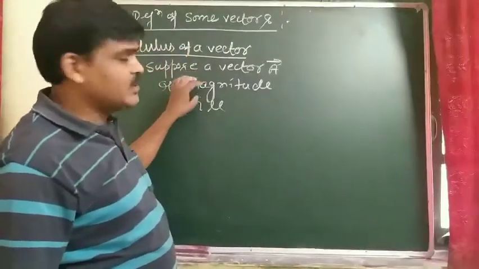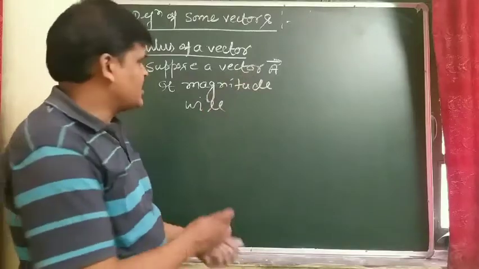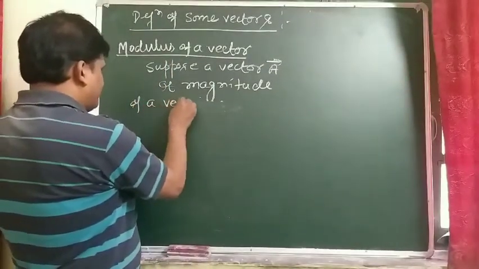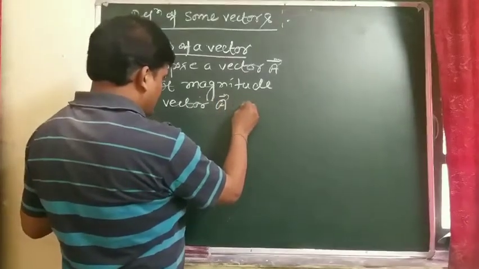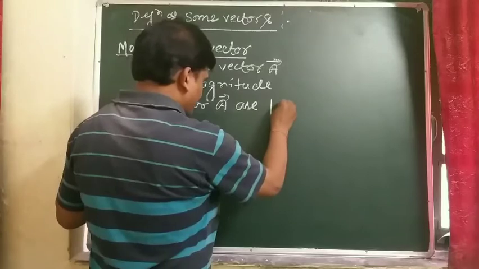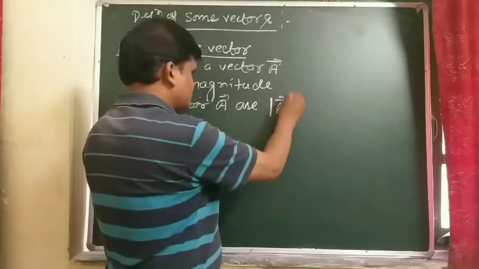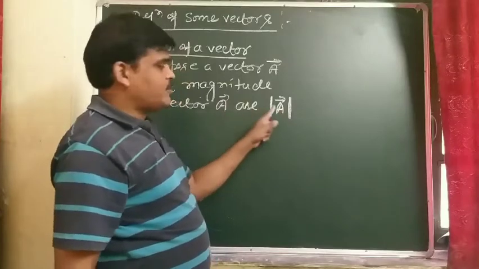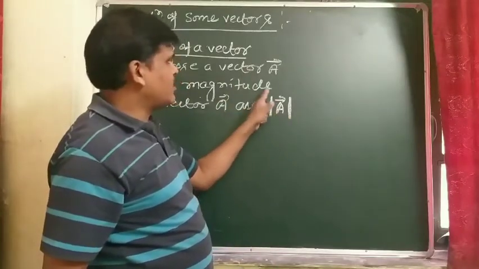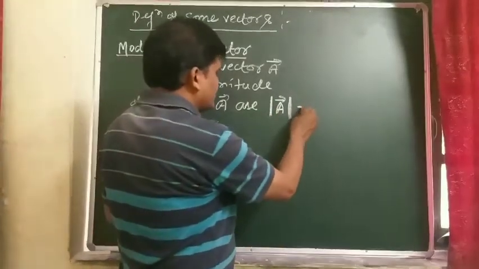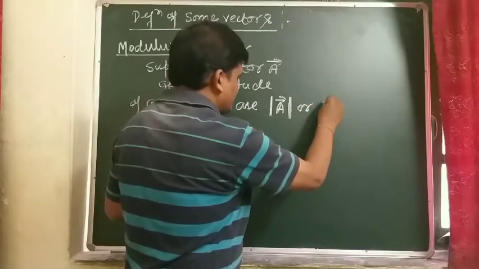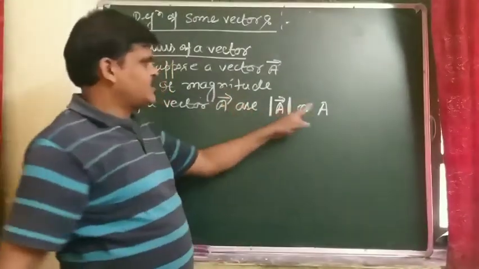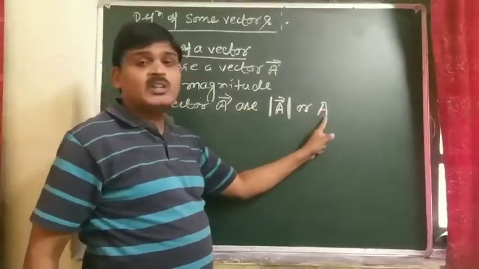So if we want to find the magnitude of a given vector, the magnitude of vector A can be represented in this form, with vertical parallel lines. This means mod, the magnitude of vector A. So two parallel lines inside, vector A, is the mod of vector A. Or the magnitude is also written simply as A. If direction is absent, it means it has only magnitude.